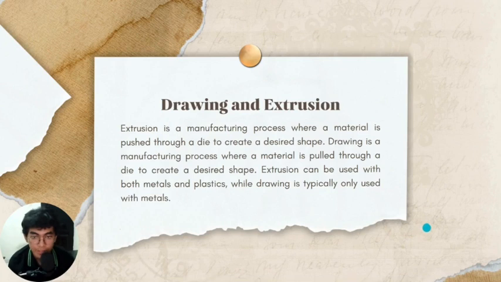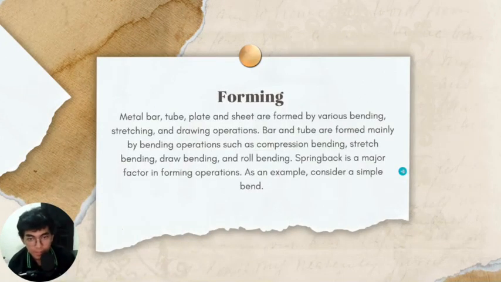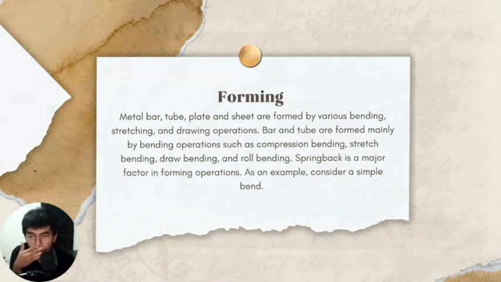Okay, we go to the next slide. The next slide is forming. Metal bar, tube, plate, and sheet are formed by various bending, stretching, and drawing operations. Bar and tube are formed mainly by bending operations such as compression bending, stretch, and roll bending.